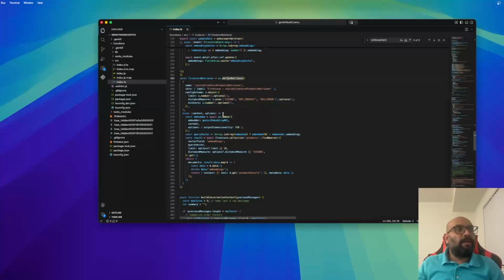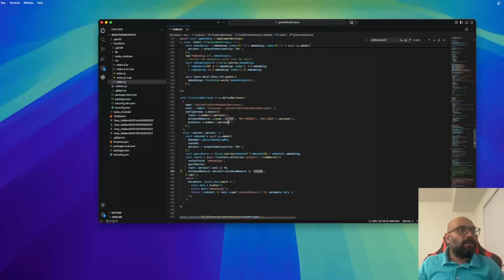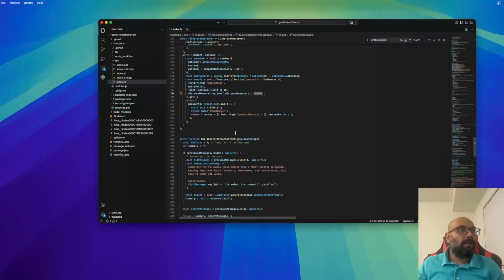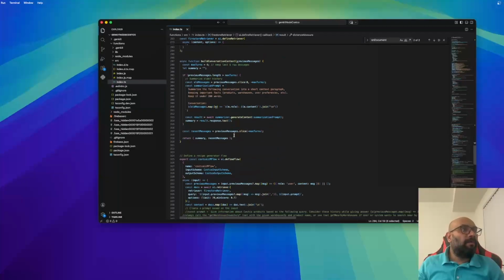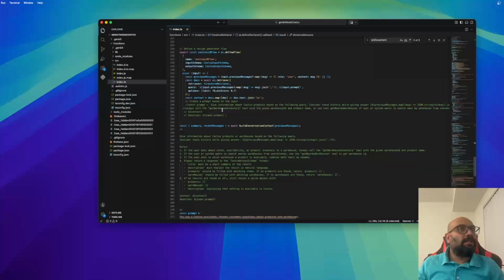We can define what type of search we need to do, as there are multiple search algorithms available. We are doing cosine search here, so it will do a vector search and get all the products which are similar to laptop, and they will be passed along with the prompt.